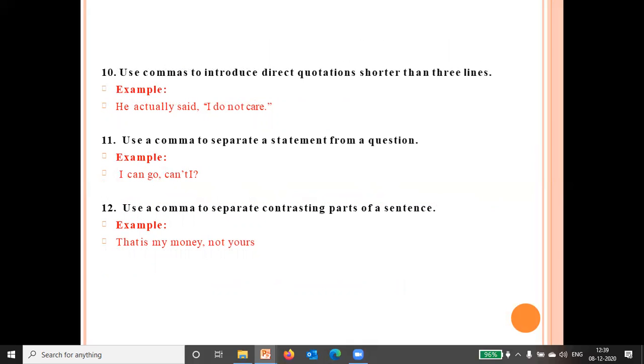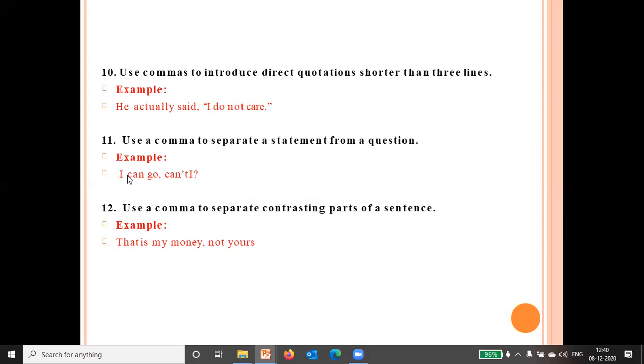Now use a comma to introduce direct quotations shorter than 3 lines. What is a quotation? The exact words which are said by the speaker. Here you can see, I do not care. These are the exact words said by the speaker. If it is shorter than 3 lines, we can use a comma, like: he actually said, and then the exact words which we put in quotation marks.